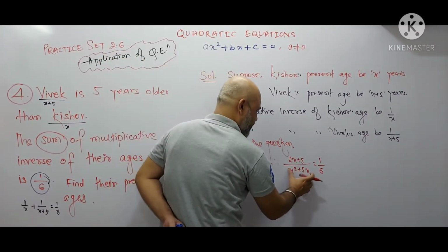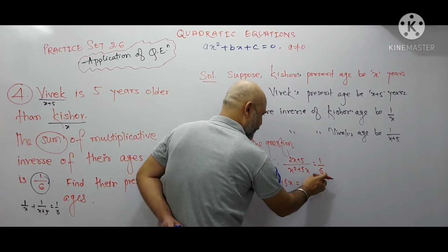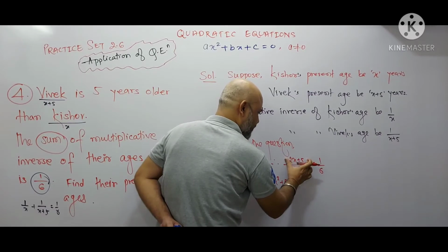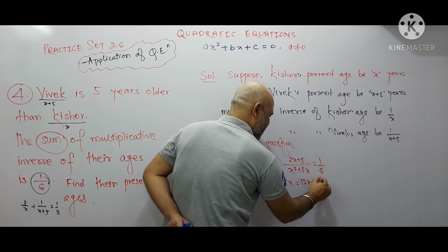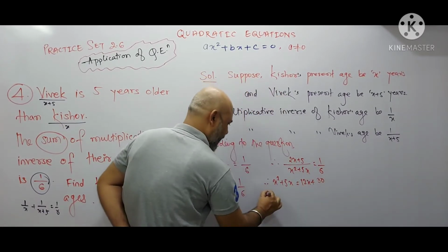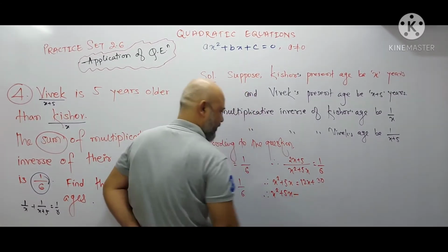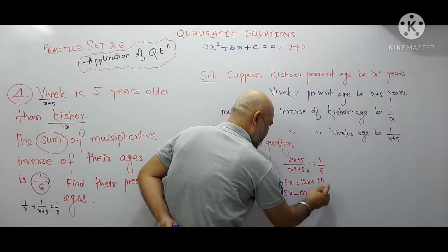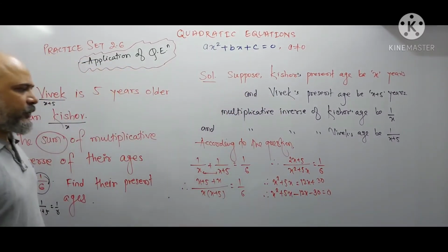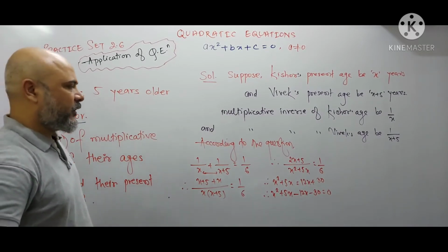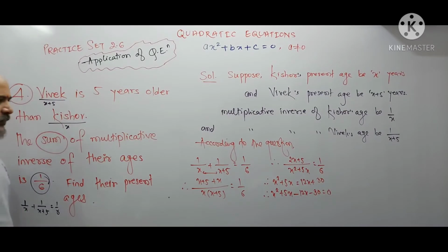So when you multiply this by 1, so you will get x square plus 5x, and when you will multiply 2x plus 5 by 6, so you will get 6 2s are 12x plus 6 5s are 30. And now you will simplify. So x square plus 5x, this 12x becomes minus 12x, this 30 becomes minus 30, and this is equal to 0. You know, when you will transfer the values from right to left or left to right, sign will change.